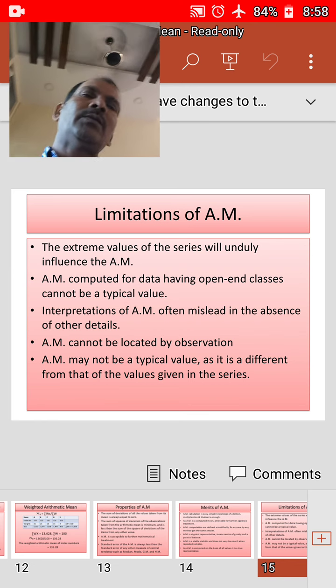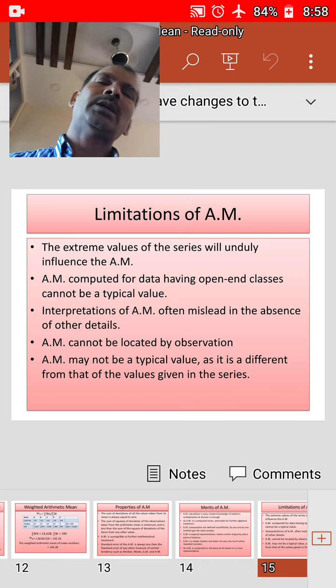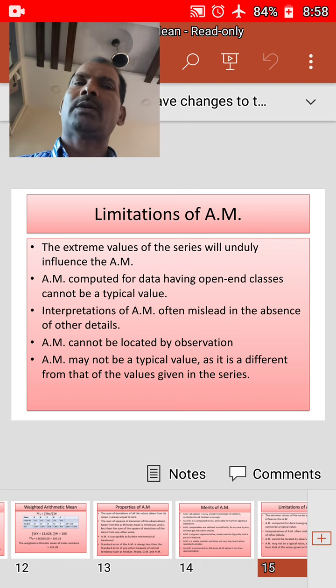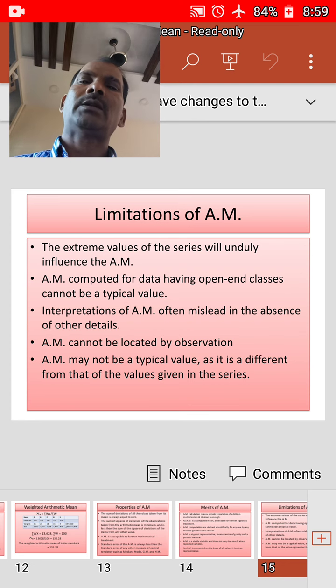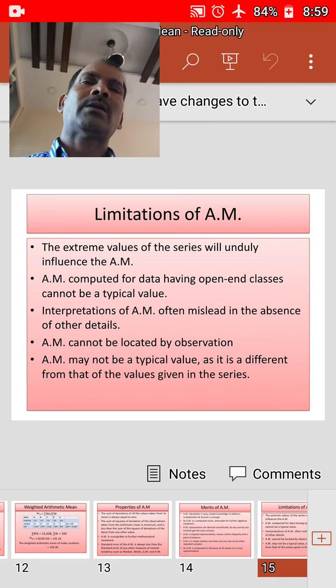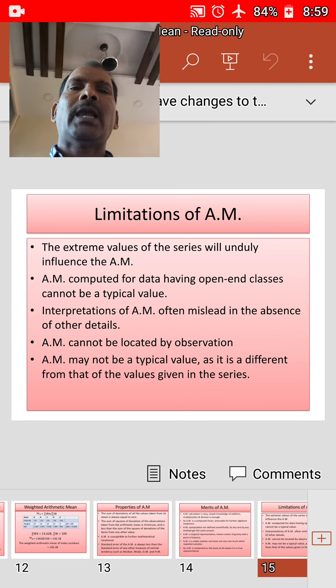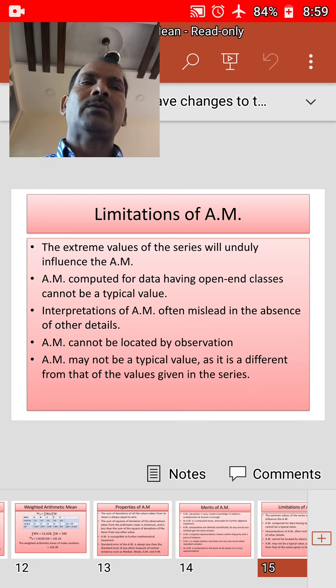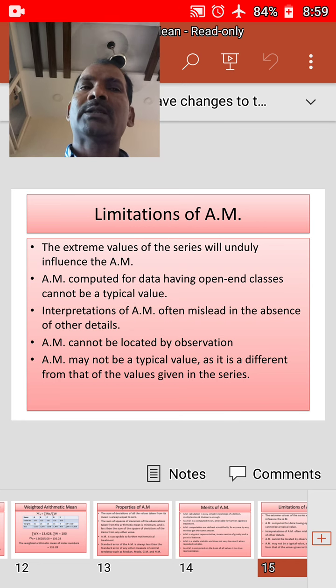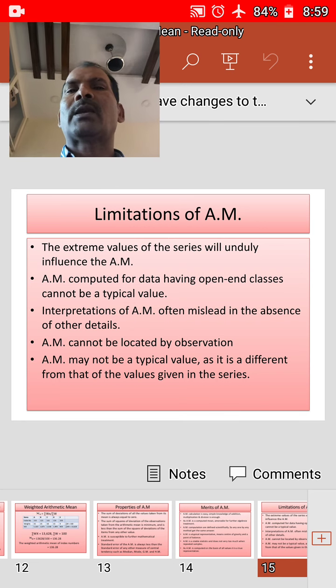For example, if in a class the marks secured by 5 students are 80, 75, 90, 85 and 5, the average marks would be 80 plus 75 plus 90 plus 85 plus 5. That means the sum of these observations is 335 and the number of items is 5. That is equal to 67. All the values of the example are more or less consistent except one value, that is 5. Hence 5 is considered to be an extreme value, and it is because of this value that the arithmetic mean is pulled down to 67. Only the extreme value 5 is influencing the average, right?